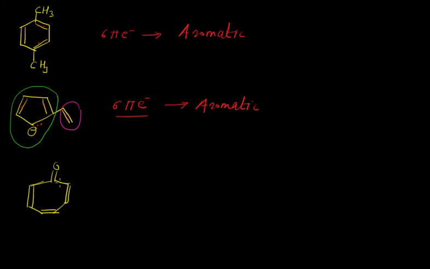In this structure we have 3 double bonds, and on this carbon the oxygen is attached, which means a carbonyl group is present in the ring. Now what I recommend is to pause the video and find out whether this compound is aromatic, anti-aromatic, or non-aromatic.